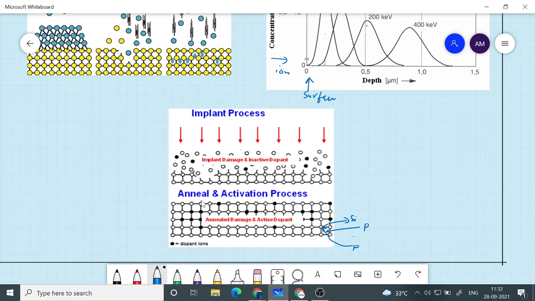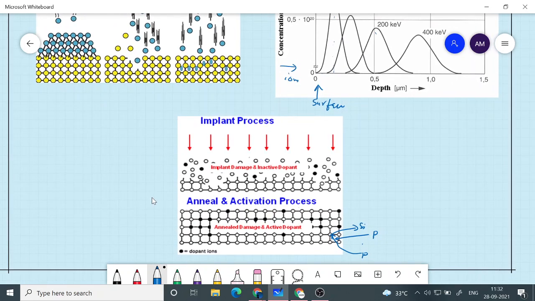So the silicon atom has to be replaced with a phosphorus atom, or with a boron atom. Only in such conditions will you have electronically active material, which you can call N-type or P-type. So annealing will make that also possible. It will restore the crystallinity, and second, it will make the impurity atoms take the lattice points, thereby making them electronically active.